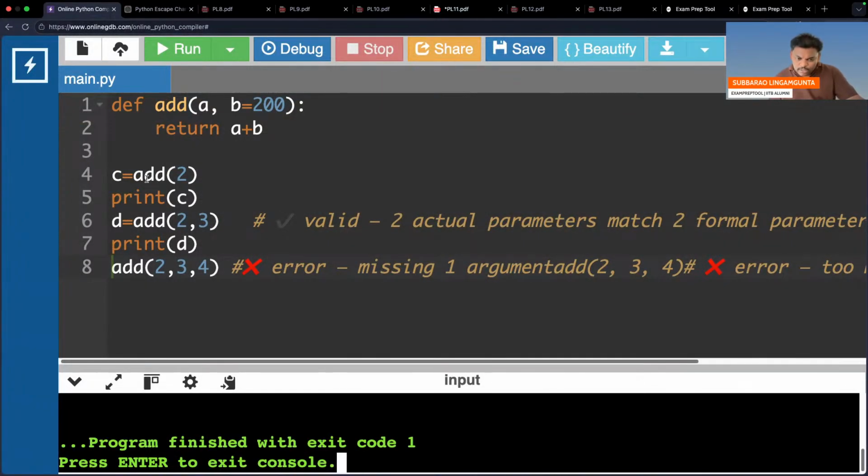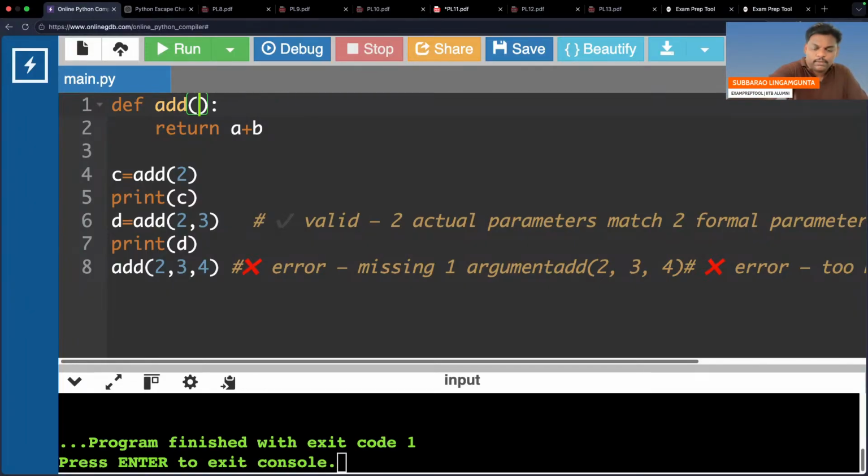So here C is equal to add(2), print C, that is okay. D is equal to add(2, 3), print D, that is also okay. Next one, add(2, 3, 4). All the things we will see now. Everyone observe here. Make sure everyone listens.